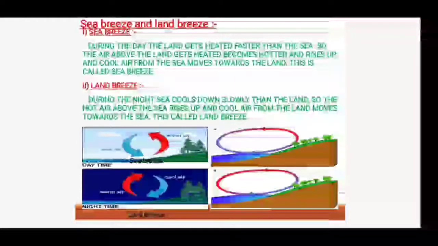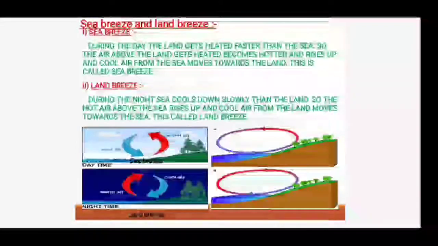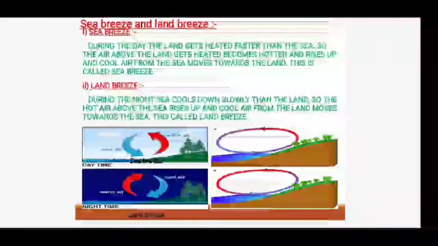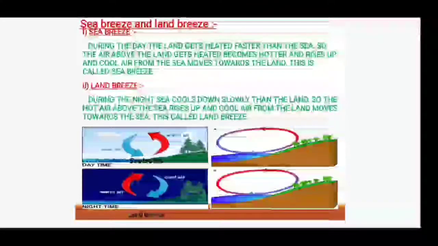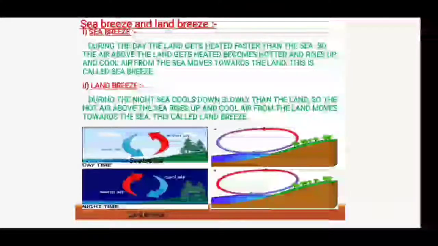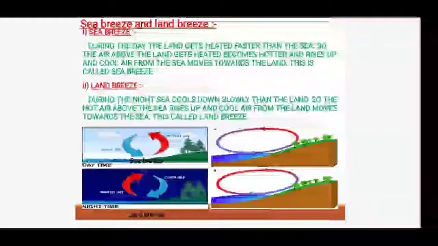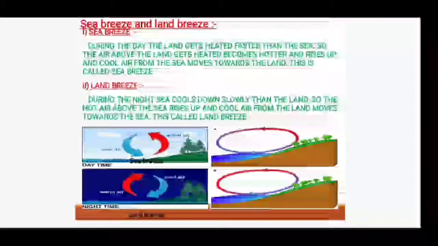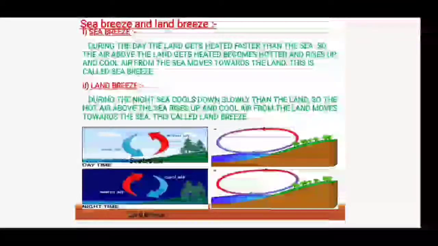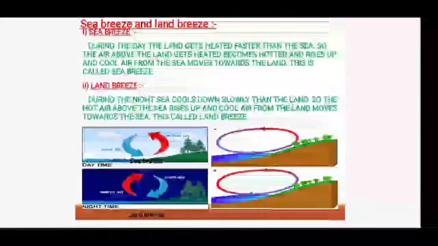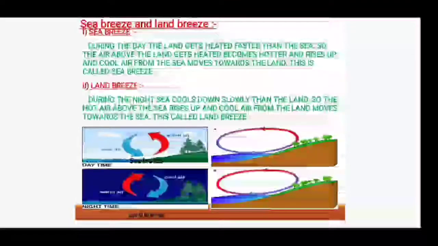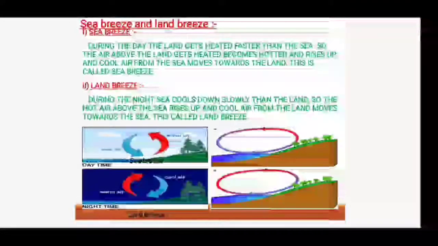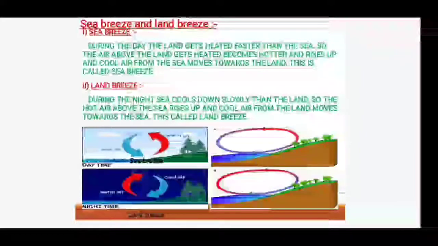That is why during the night the sea cools down slowly, whereas land cools quickly. So the hot air above the sea rises up and cool air from the land moves towards the sea. This is called land breeze. Very simply, sea breeze means wind blowing from sea towards land, and land breeze means wind blowing from land towards sea.